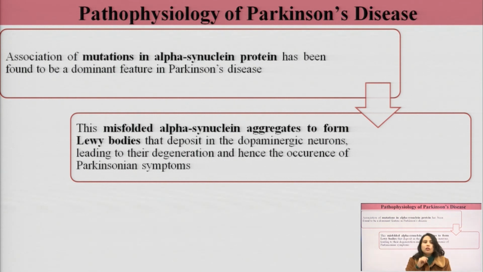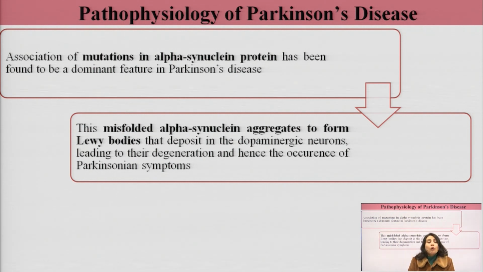When there are mutations in the genes that code for alpha synuclein protein, it results in the production of abnormal alpha synuclein protein, which results in abnormal misfolding of these proteins. So when these alpha synuclein proteins misfold, they start to aggregate and they form Lewy bodies.